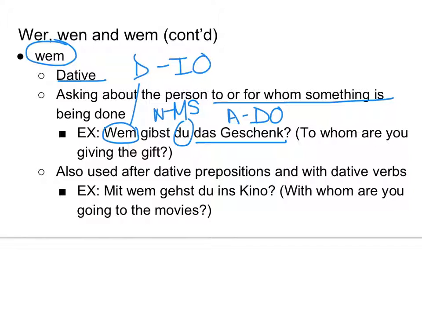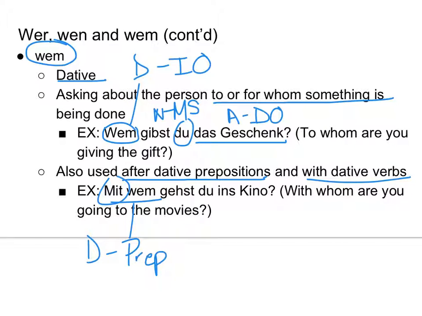And this one, just like regular dative sentences, could also happen after dative prepositions and because of dative verbs. Okay. So mit is one of our dative prepositions. So that made wem dative automatically. So it's dative because of a preposition. So mit wem gehst du ins Kino? Okay. With whom are you going to the movies? We'd be more likely to say, who are you going to the movies with? Okay. But that preposition should actually be at the beginning of your question or your sentence.